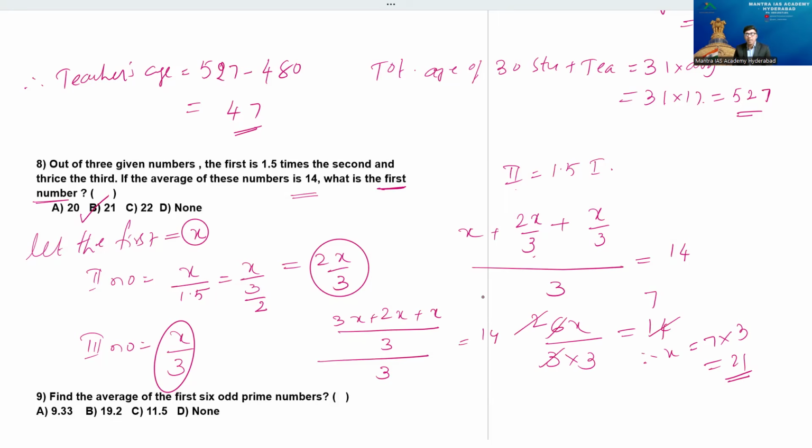Even if you ask for the second number, you do that: 1.5 upon that, that is 3 by 2 you can write, and the third is also by 3 you can say that. So that's the reason the first number is bigger. Understood now? The second number is less than that one, and the third number is automatically smaller. Don't feel that it is 3x or something if you take it out. Don't take it in that style.